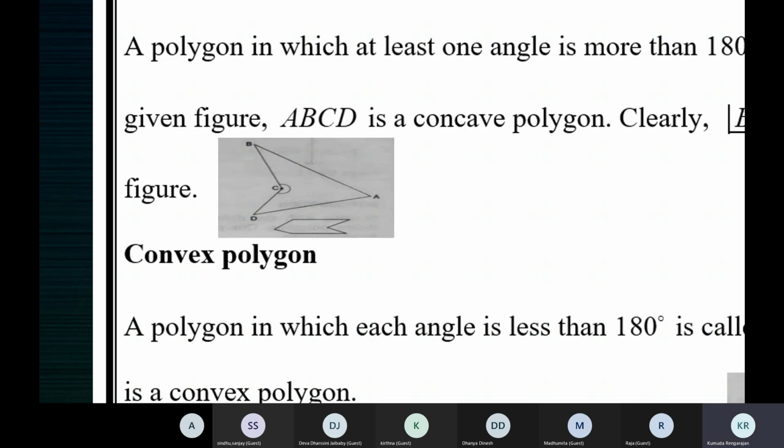Is it 4 or 6? Line segments. Now tell me, 4 or 6? 6 only, ma'am. Yes. This polygon has 6 sides. See here, from here to here. 1, 2, 3, 4, 5, 6.